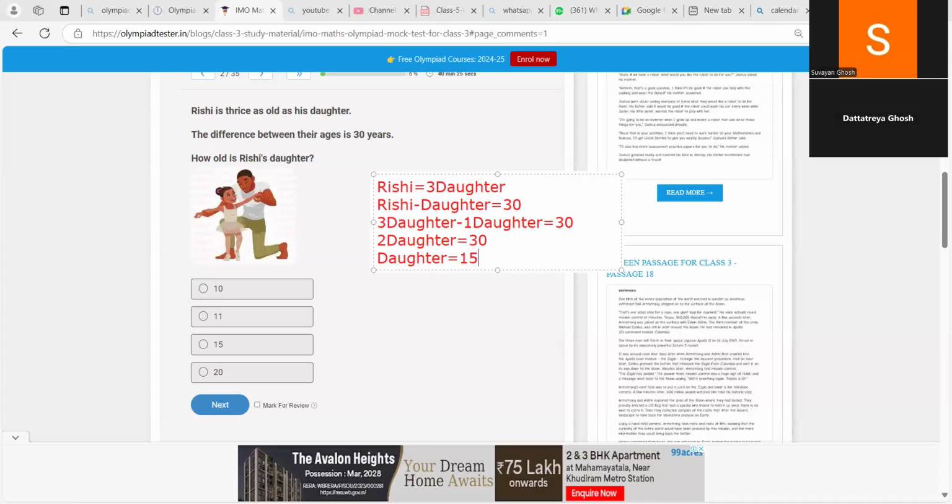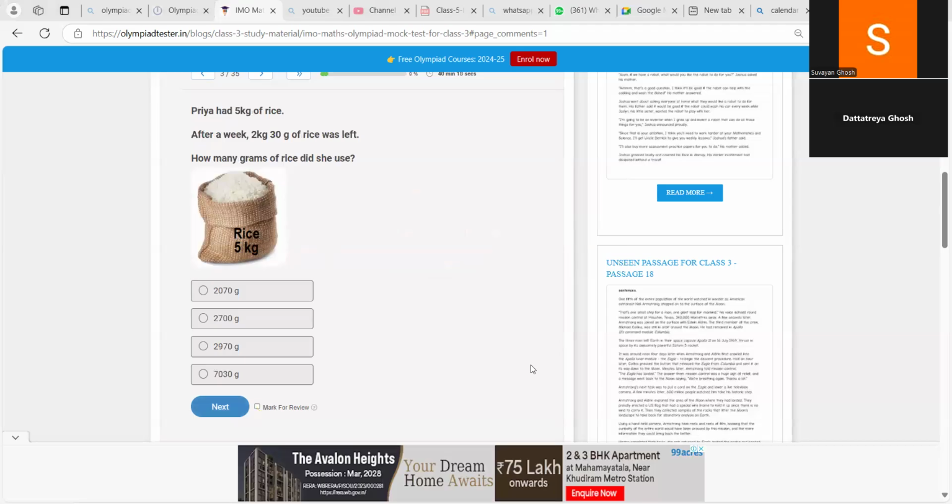So the age of the daughter is 15. So have you understood this sum, Dattatreya? Yes. Great. Was this sum very tough, Dattatreya? No. Okay, tell me this one.